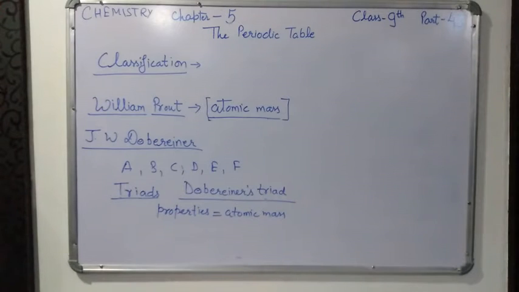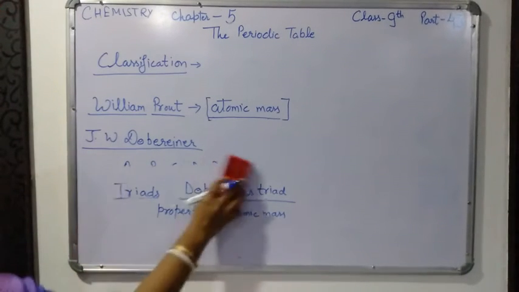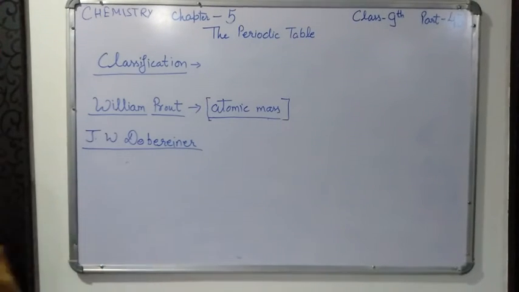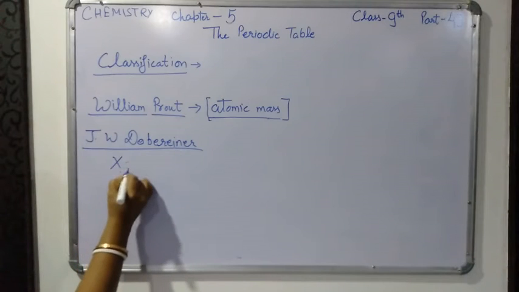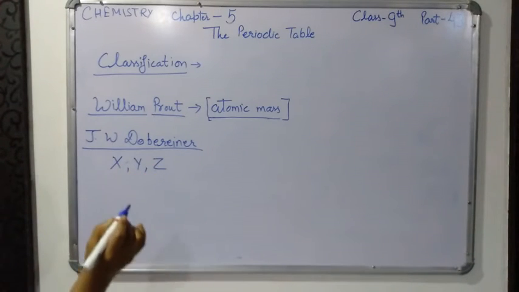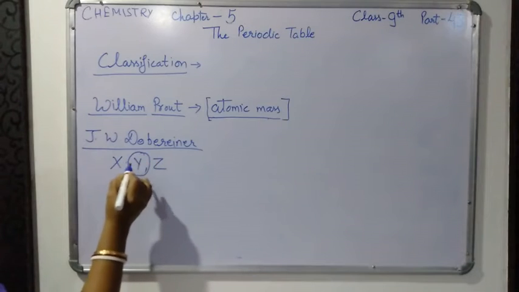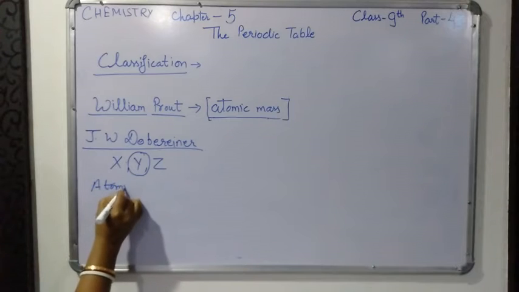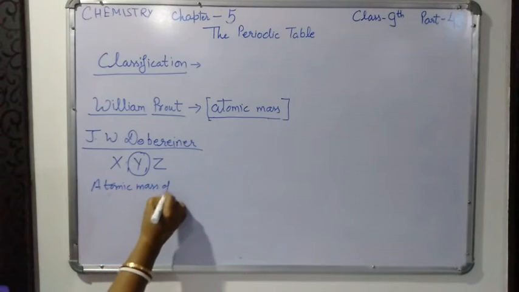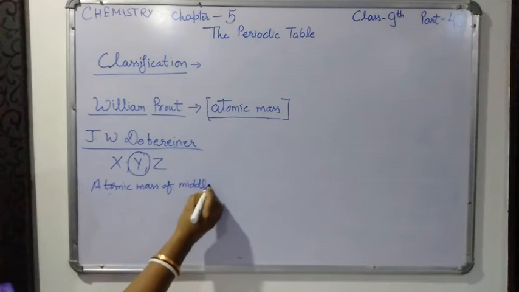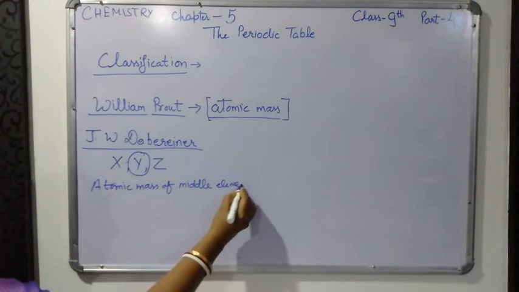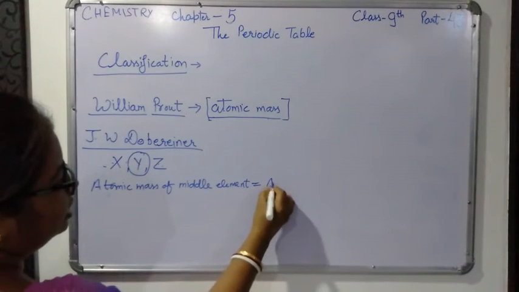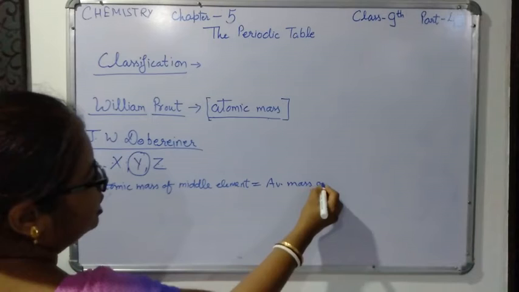According to this law, among 3 elements, suppose X, Y, Z, he said that the atomic mass of the middle element will be equal to the average mass of the other two elements.